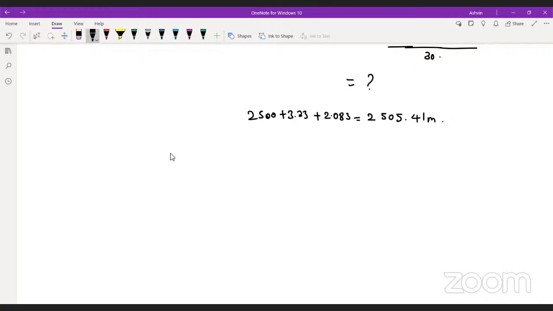I will suggest one thing, guys. How is your steel now? Are you guys able to solve all the problems in steel structure?